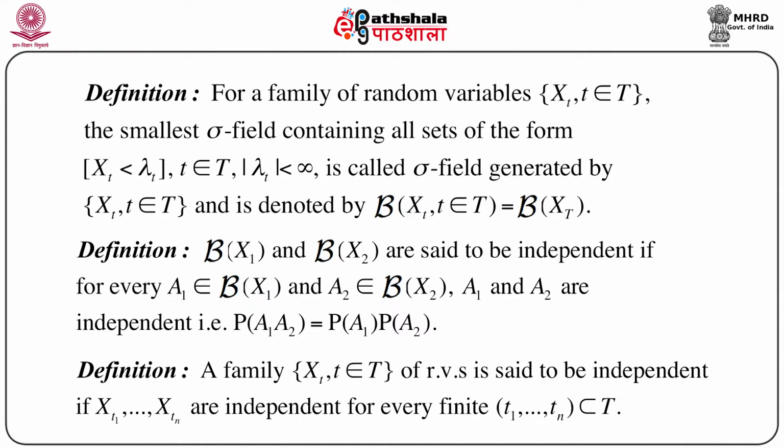So now another definition in the same line: there is a family Xt, t belongs to capital T, of random variables.